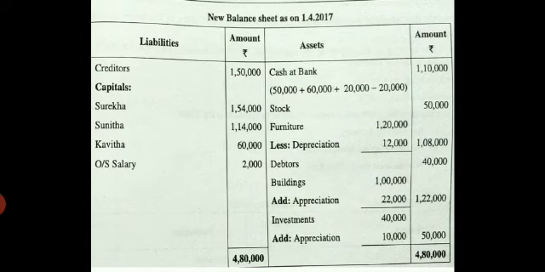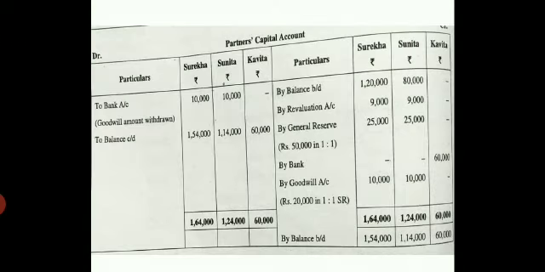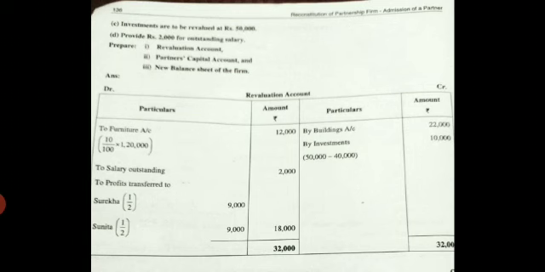Now, first close your revaluation account. Now the credit side is heavier. Write it as 32,000. Write the same to the debit side. And you get the difference of 18,000. Write it as to old partners' capital account. Next, underline it. Below that you write Surekha. Next line Sunita. And both are equal partners, so divided by 2. You get 9,000 and 9,000.